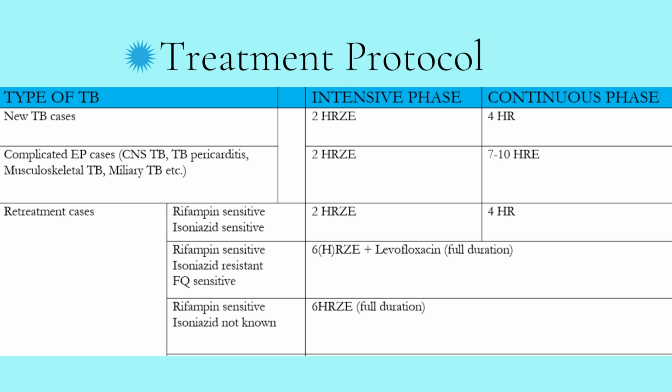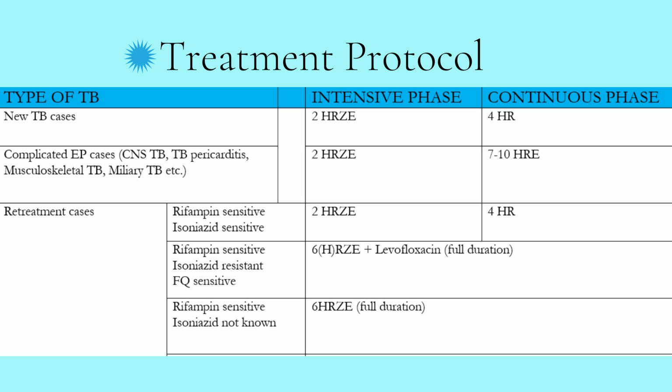If the patient is rifampin sensitive and isoniazid resistant, then we should use HRZE for 6 months along with levofloxacin for this full duration of 6 months. Levofloxacin is a fluoroquinolone antibiotic.